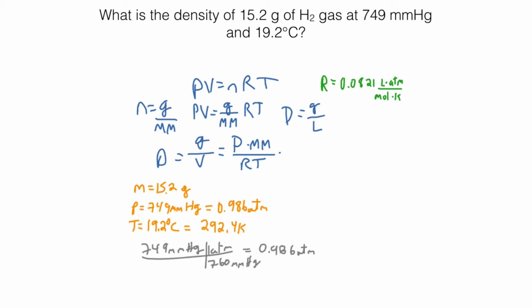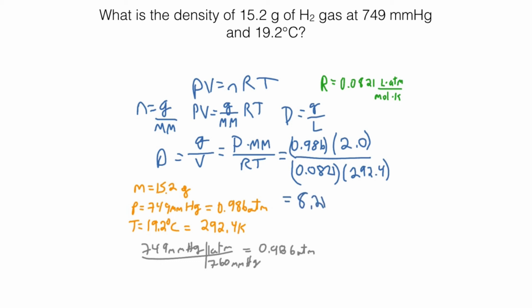Once again now, we can plug our numbers in. Since it's hydrogen gas, we know the molar mass is 2.0. We use the same R because we've converted our pressure into atmospheres and our temperature into Kelvin. And I come up with an answer of 8.21 times 10 to the negative second grams per liter. I want this one to be 3 significant figures because of the pressure and the mass.